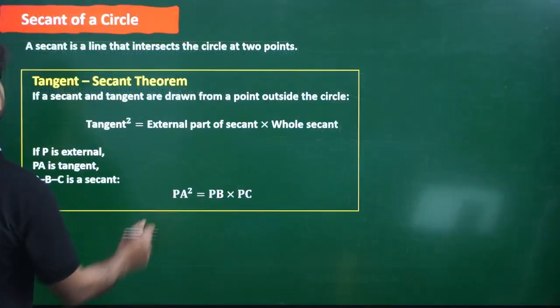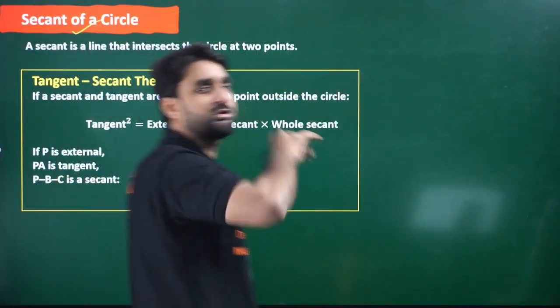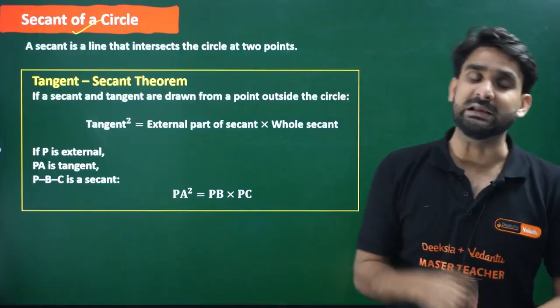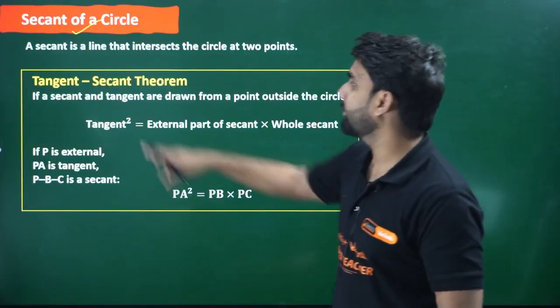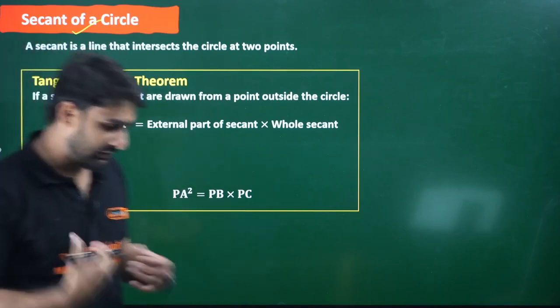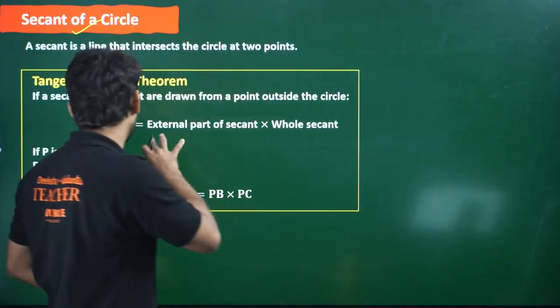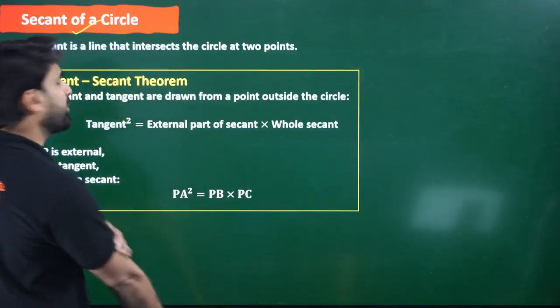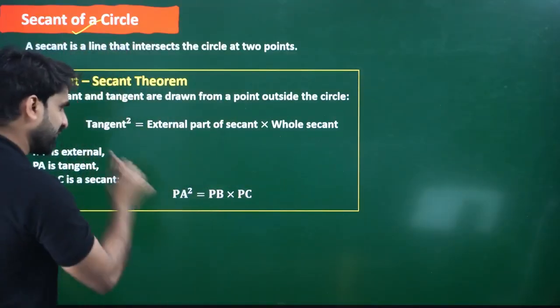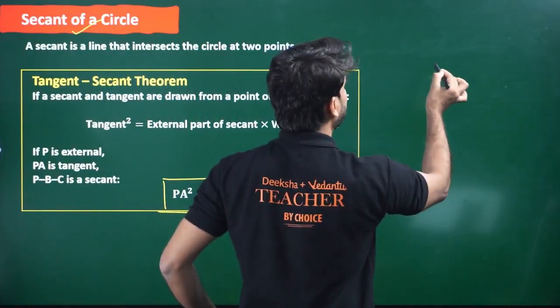So let's move to second here. I have already told you about second, but the most important thing is the relationship between tangent and secant, and this theorem is called tangent secant theorem. Very important theorem. You might get a question in the board examination on the relationship of tangent and secant. I'll not go through the proof, that is not required here, but you should have the formula.